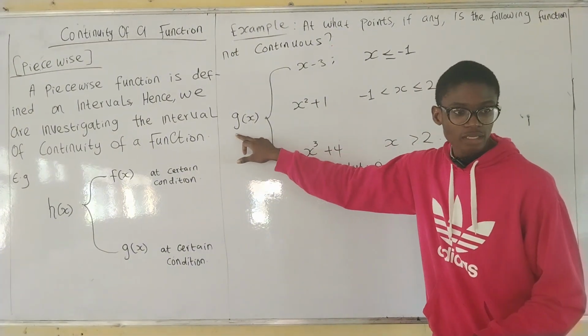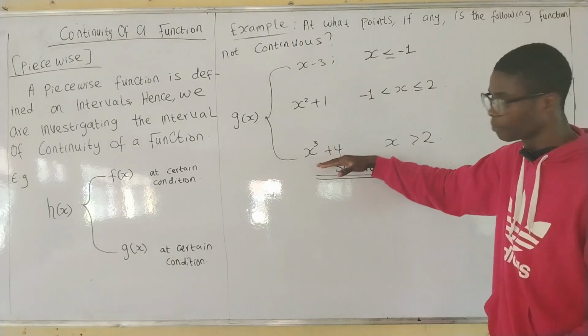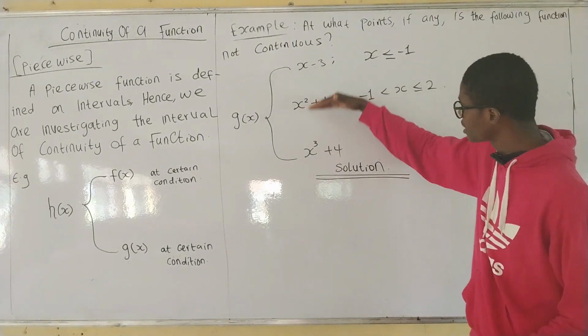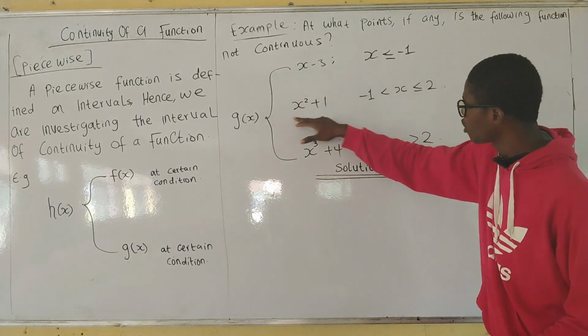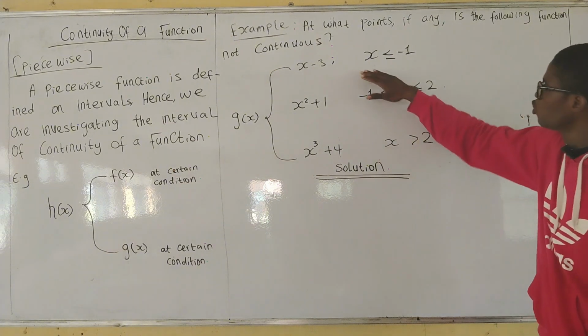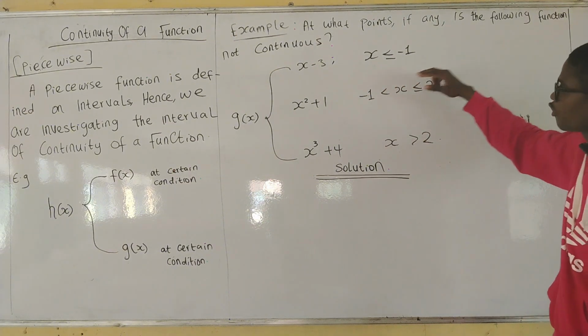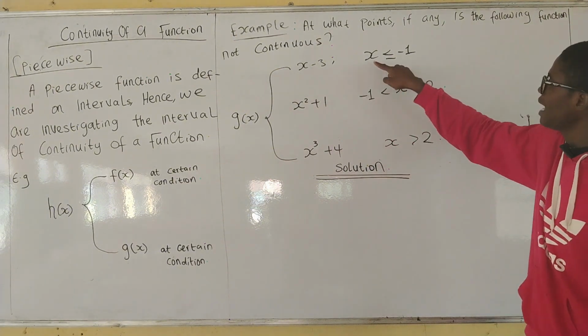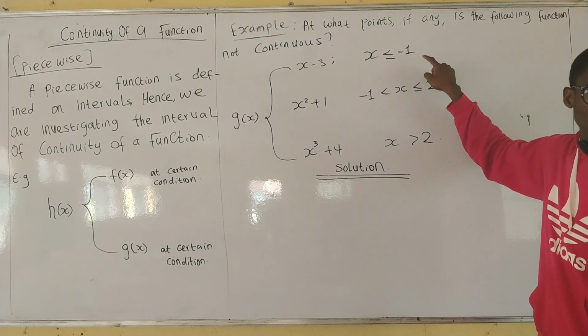Coming to this place now, you see the piecewise function. This is g of x. It's defined by three different branches: first branch, second branch, and third branch. Now look at the condition. For the first branch to be defined, x must be less than or equal to minus 1.